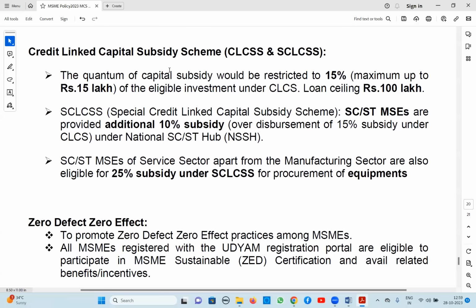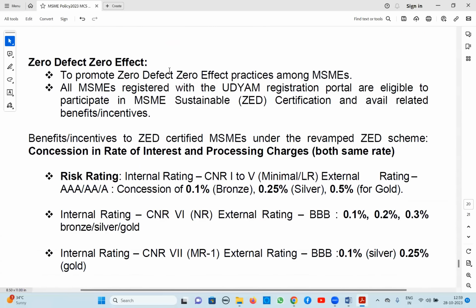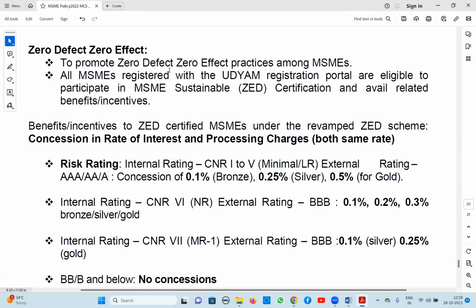This is the CLCSS scheme. Zero Effect, Zero Defect. This we have discussed earlier in brief, but it is about quality, good quality. It is an indication that their produce is of good quality. This is what Zero Effect, Zero Defect means.